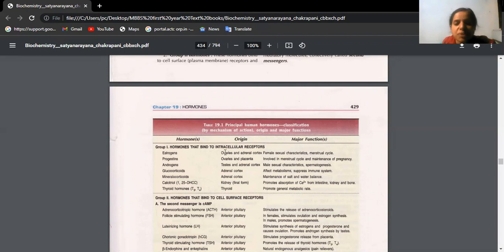Estrogens come from the ovary; their function is the development of female secondary sexual characters and maintenance of the menstrual cycle. Those two sentences you can easily write. Frame some code to remember group 1 hormone examples, like PAGE.